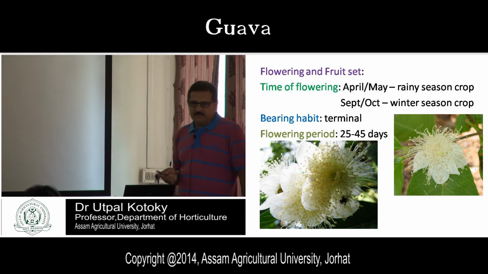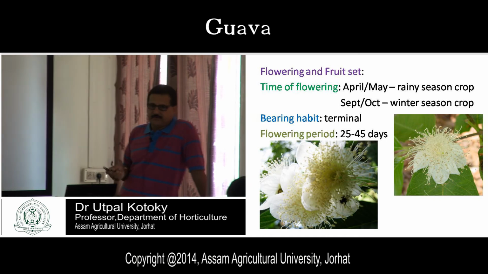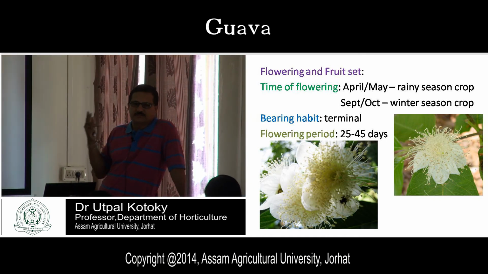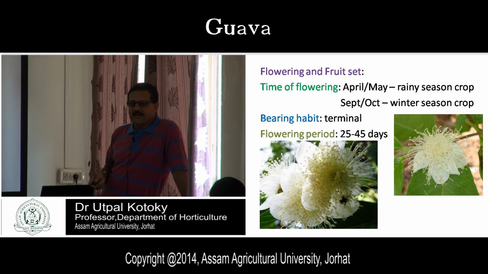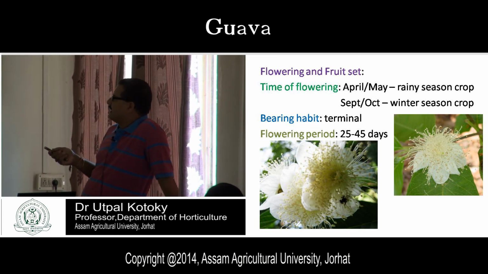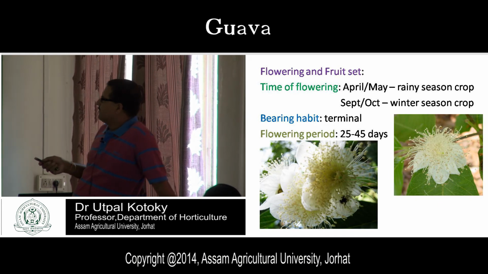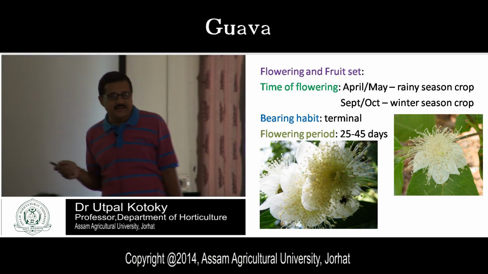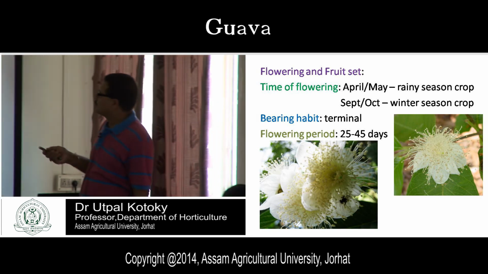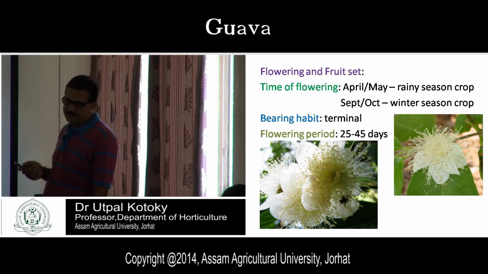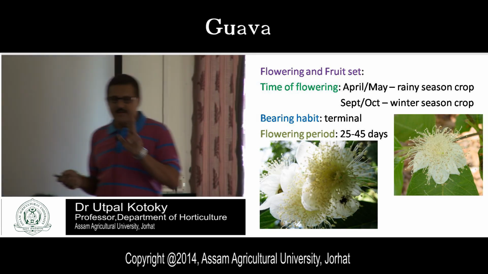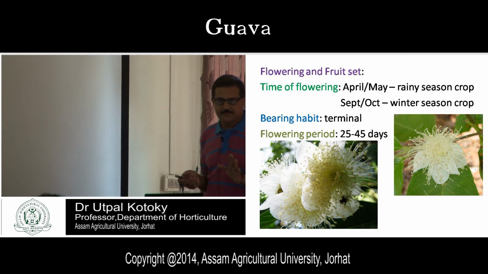In our region, you will get 2 flowering seasons in case of guava, 2 times flowering in a year. What are these 2 times? One is your April-May flowering, another is your September-October flowering. April-May flowering is known as your rainy season crop, and September-October flowering is known as your winter season crop. So 2 crops per year you will get in our region.